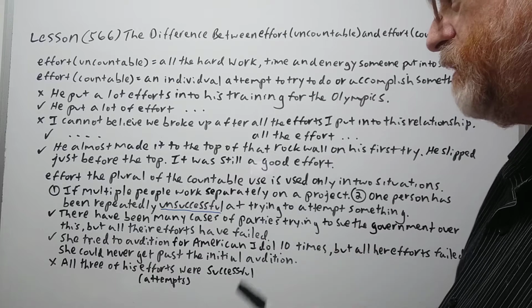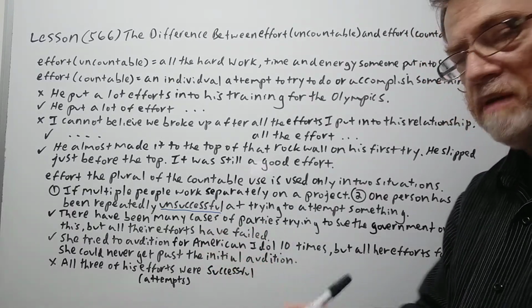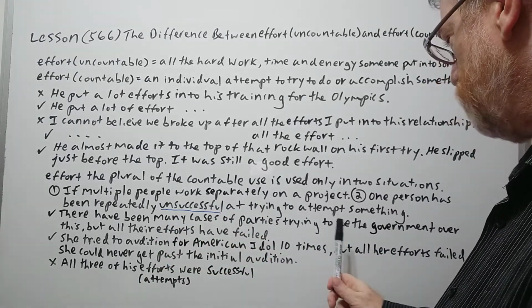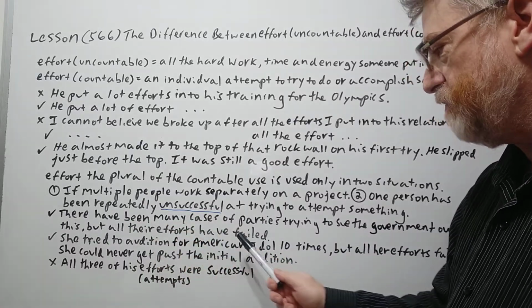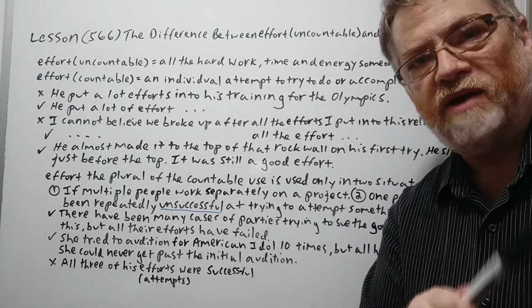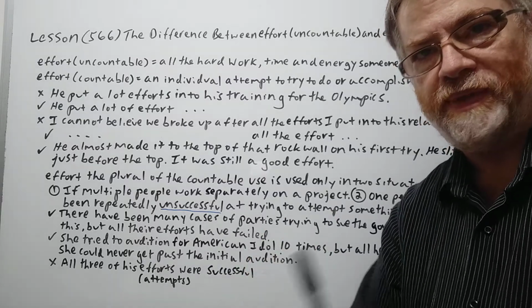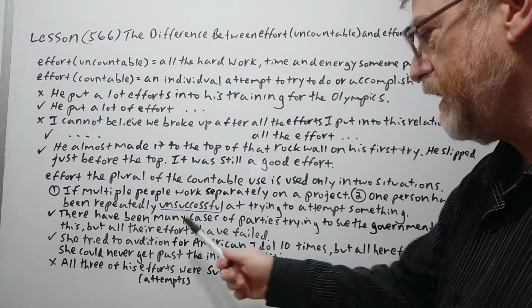Okay, so here's our first example. There have been many cases of parties. Remember, when we're talking about a court case, each side is a party. Parties trying to sue the government over this, but all their efforts have failed. So every individual case of trying to sue the government over this issue failed. So in this case, you could use the plural with the S.